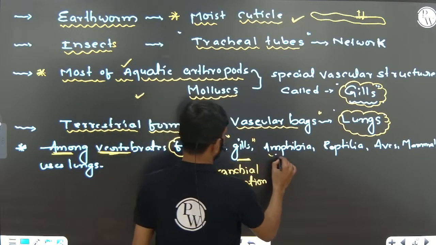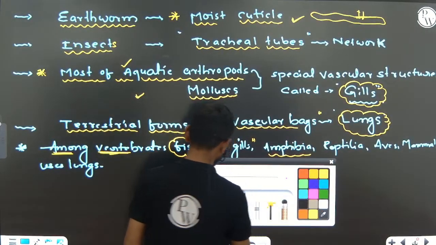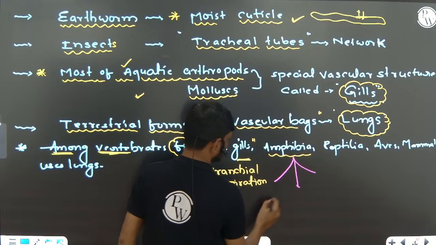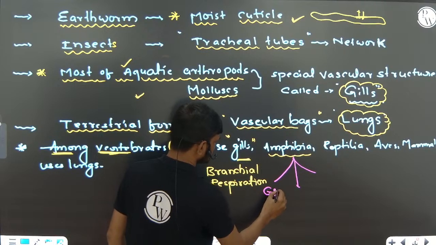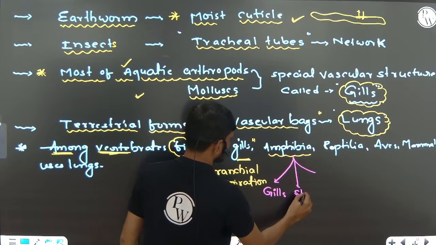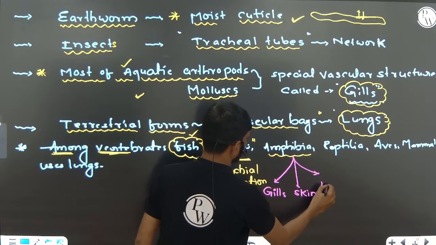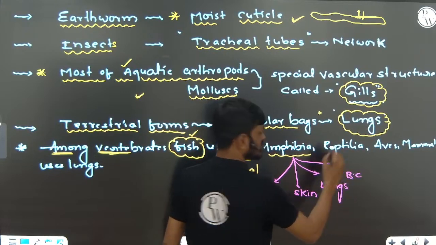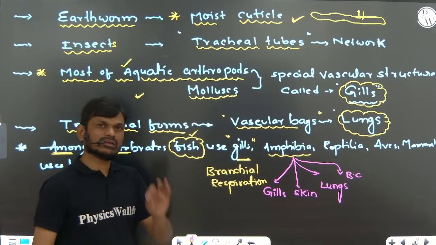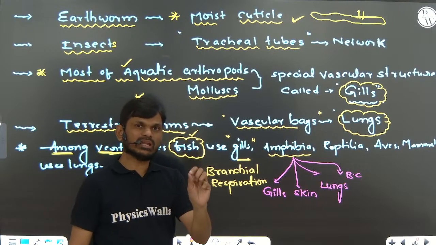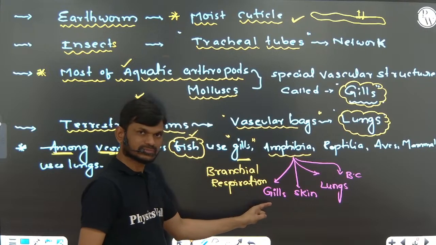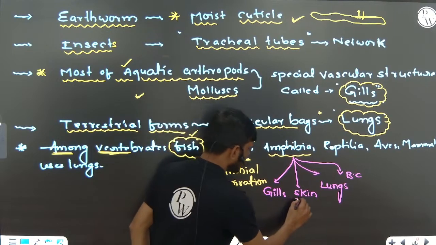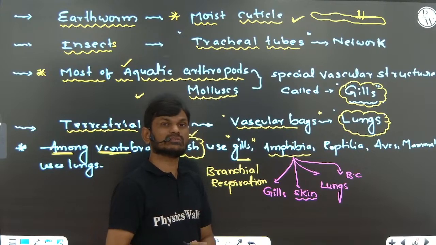Some exceptions are there, I will tell you that. In case of amphibia, this is very, very important, three types of respiration are there. One, respiration by the gills, respiration by the skin, respiration by the lungs, and one more also, respiration by the buccal cavity. When the frog is in larval form, it can respire by using gills. When the frog is in estivation and hibernation condition, it respires with the help of the skin. That's why the skin is always in moist condition.